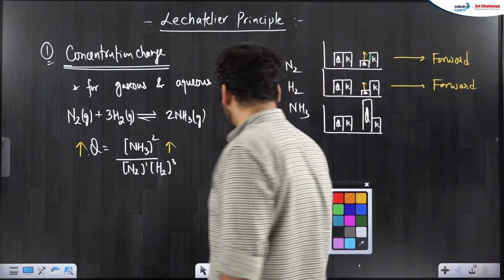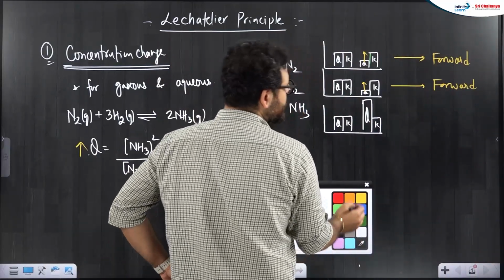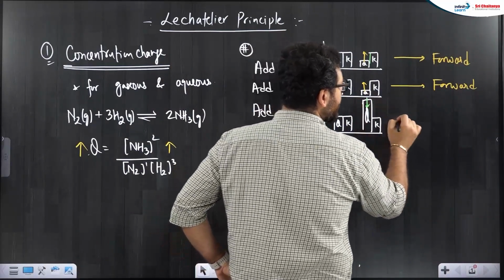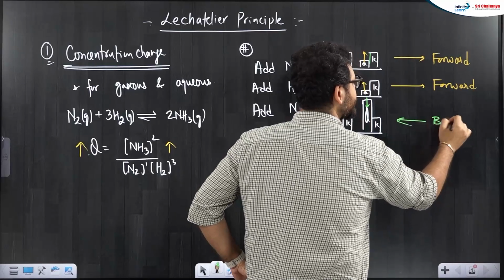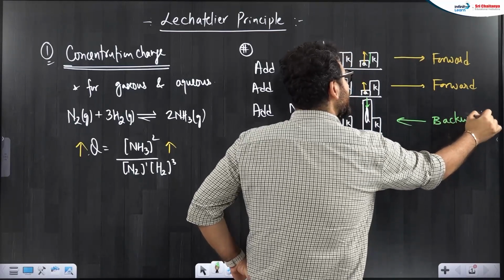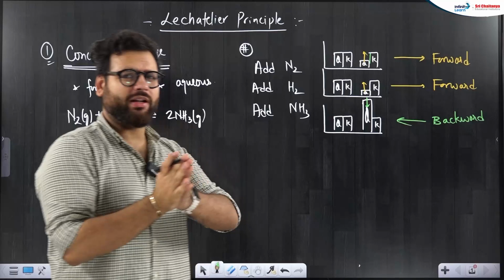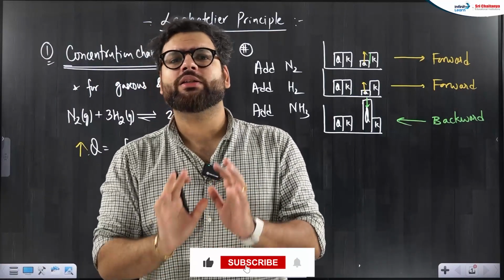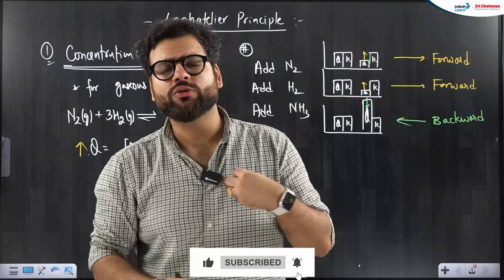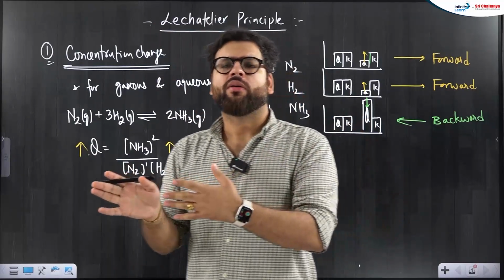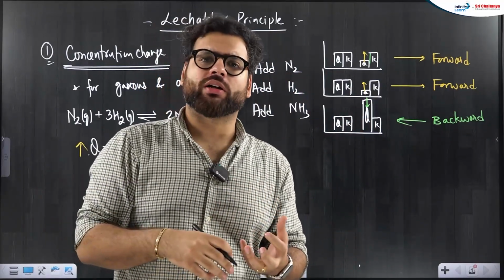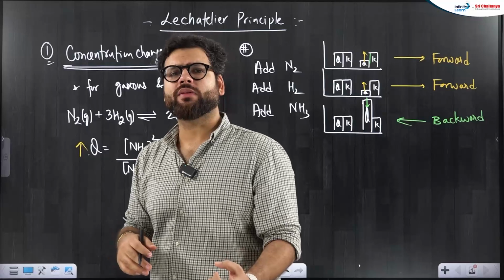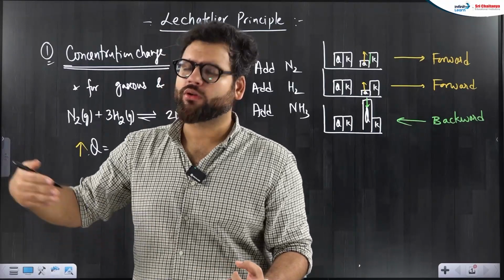Now, equilibrium is disturbed. We know that Q always tries to become equal to K. Q comes down, reaction goes backward. I hope now it is mathematically also clear to you, theoretically clear to you. If I try to increase product, reaction says I will consume product, I will go backward. What will happen if I remove product? If I remove product, reaction will say I will make more product, reaction will go forward.